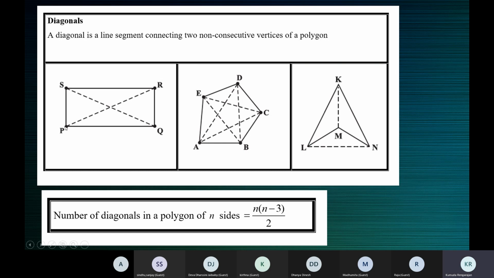So when you connect the consecutive vertices, what is it called, children? In a polygon, what is the line segment that connects the consecutive vertices?